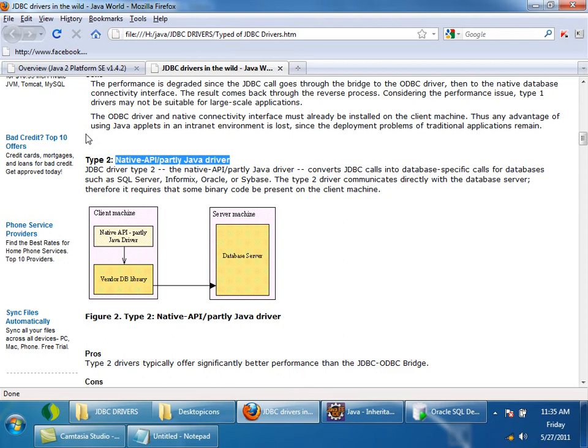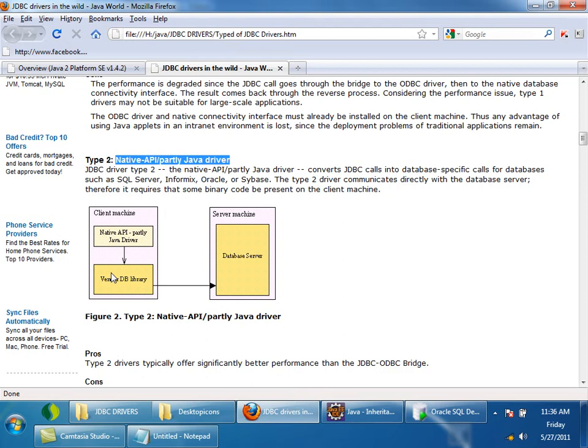Better than the type 1 driver, but still it has some limitations, because if a client wants to talk to the database server, the vendor library must be present on the client machine. If the vendor library has to be present on the client machine, you have to install the database specific client application. Suppose you are installing Oracle on your machine, there are two things: Oracle server and Oracle client.